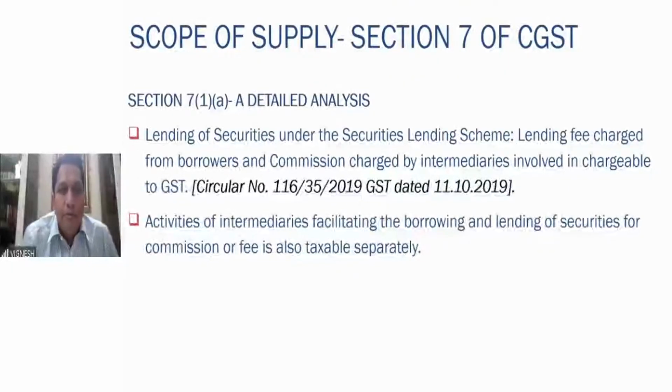Another interesting activity, whether it is a supply or not: lending of securities under SLS, that means Securities Lending Scheme. What is the Securities Lending Scheme? There are three parties: a lender, an approved intermediary, and a borrower. The lender owns the security. He gives it to the intermediary and says, you lend it to whoever you want, and then you give me the security after a period of time along with whatever interest or surplus it has generated.